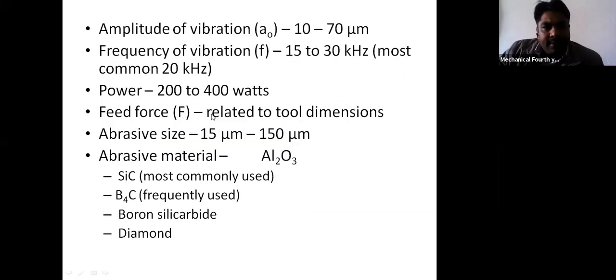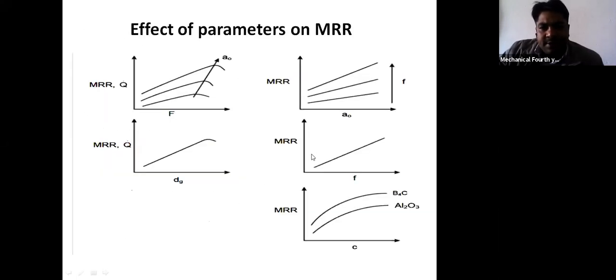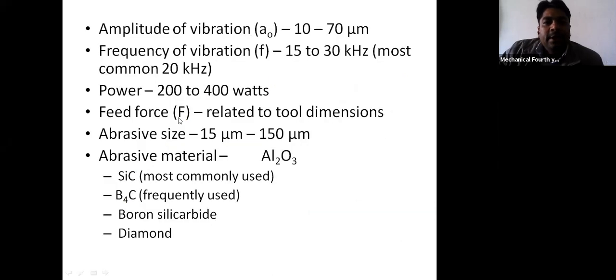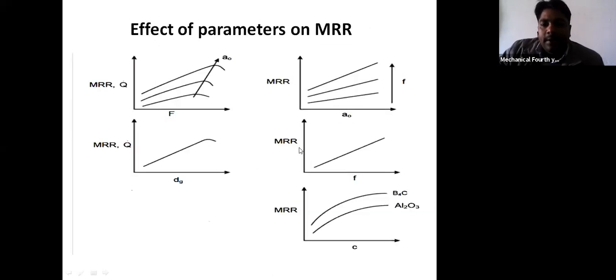And see that small f denotes the frequency of vibrations, and capital F denotes the feed force. Now in the third graph, MRR versus the frequency of vibrations, when the frequency is increased, the MRR also increases.